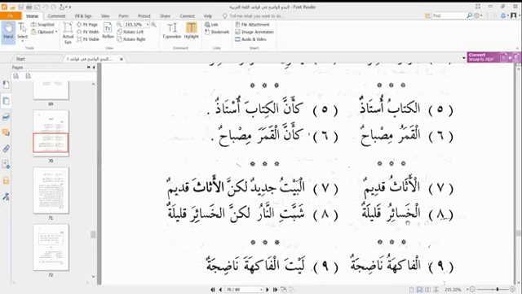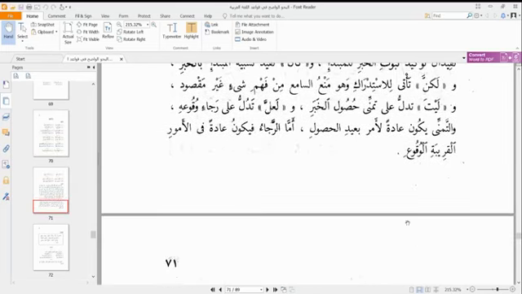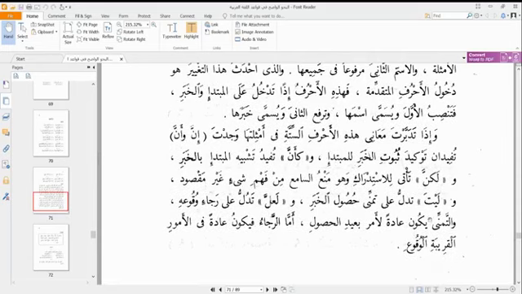So we have taken three huruf now: inna, anna, and ka'anna. Inna and anna establish the existence of a feature for the mubtada, and ka'anna establishes a likeness between the mubtada and the khabar. So we'll look at the next example. The next harf.